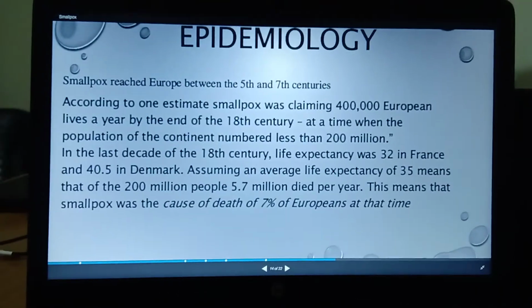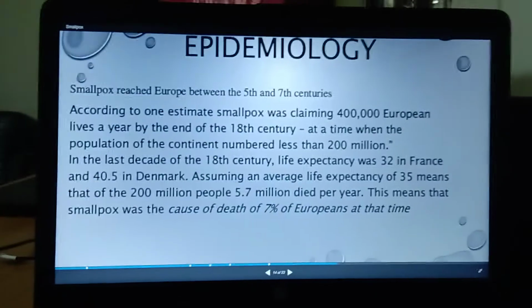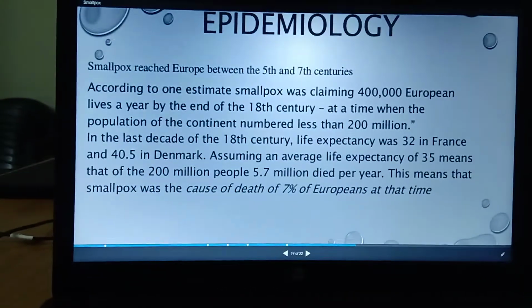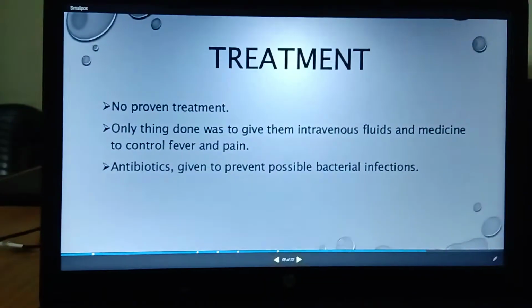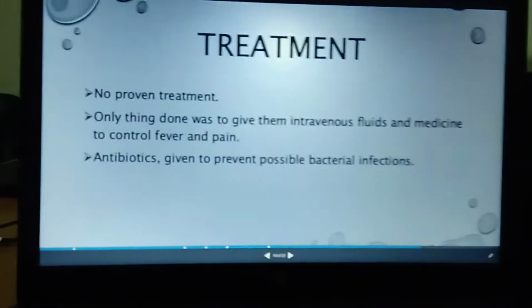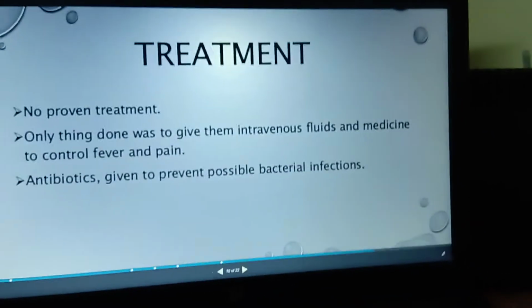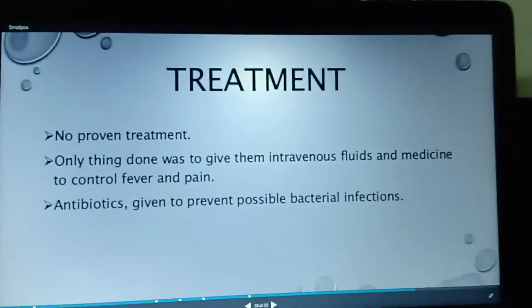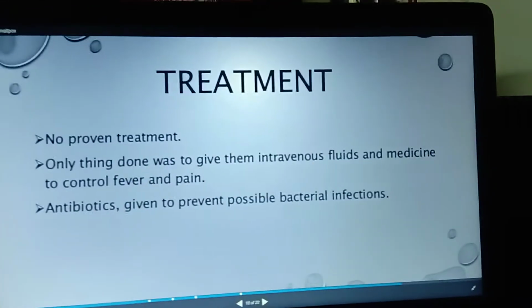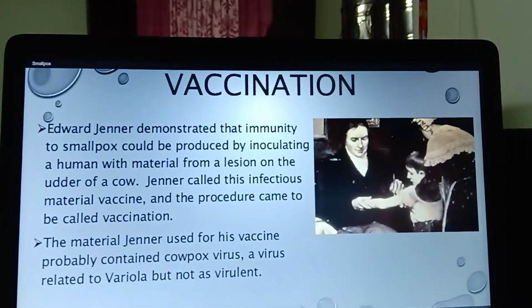Epidemiology we have already discussed in the introduction, so that is what they have explained here. As for treatment, there is no proven treatment, but for the fever we can give intravenous fluid and medicine to control the fever and joint pains, and some antibiotics to prevent possible bacterial or viral infection. Antiviral drugs can also be given.